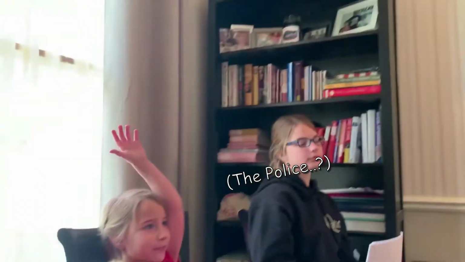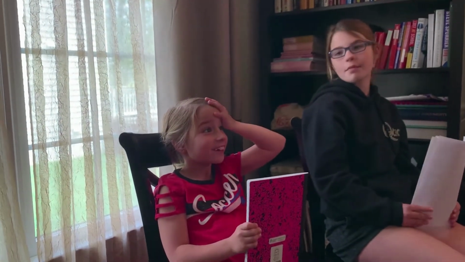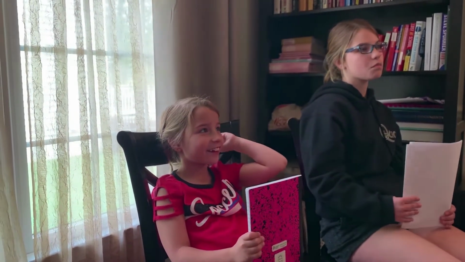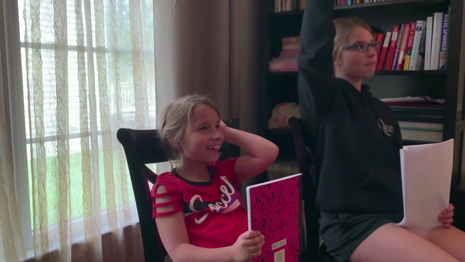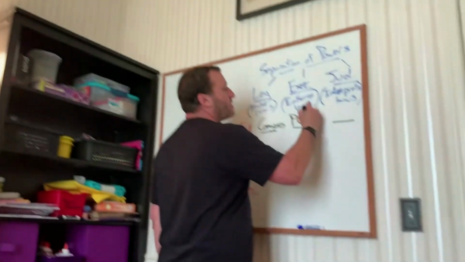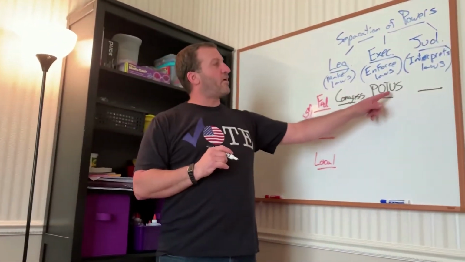Very good. All right, at the federal level, who enforces the laws? Juliana, do you know? The police. They do, and above the police and all the way up to the very top. Who's at the top of the executive branch? Trump. And he is the president. Ellie, do you know another phrase for president? What can I write instead of president? POTUS. And what does POTUS stand for? President of the United States.